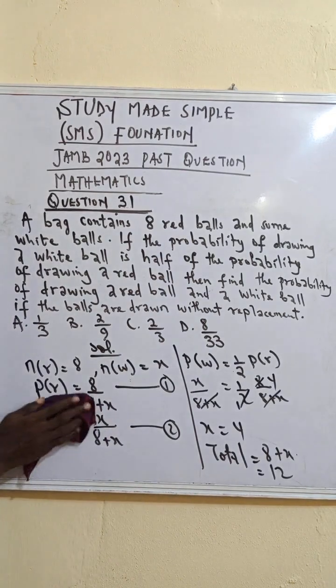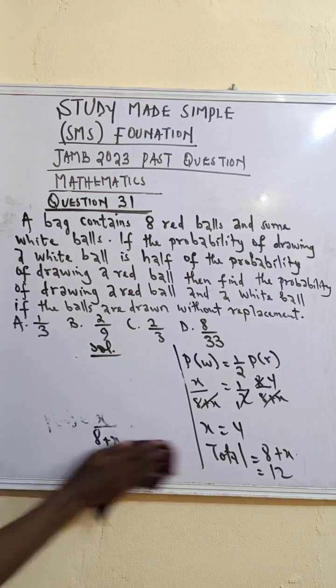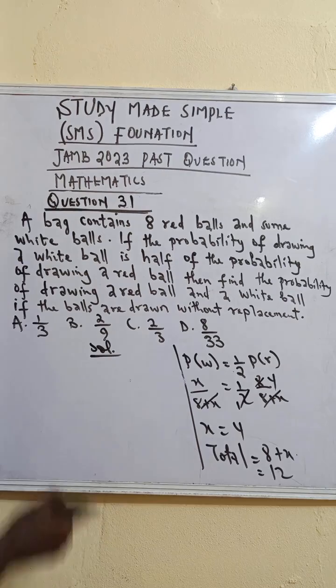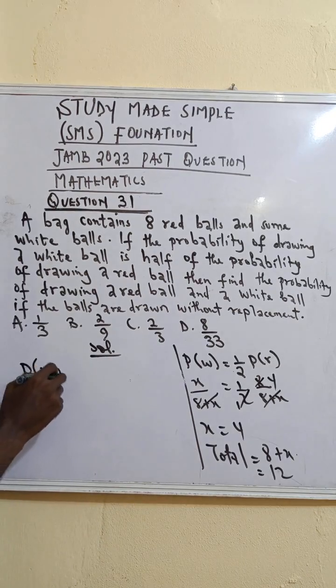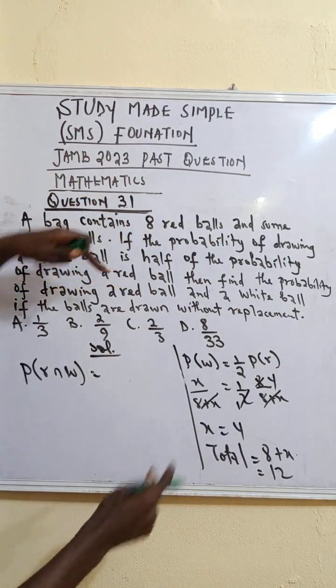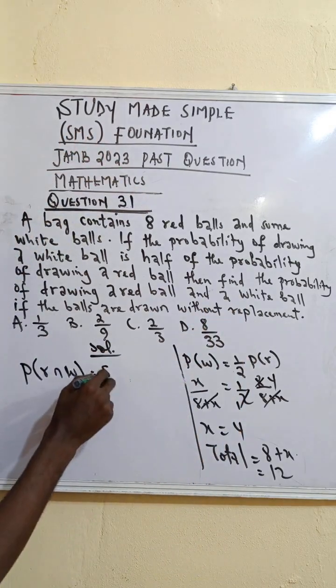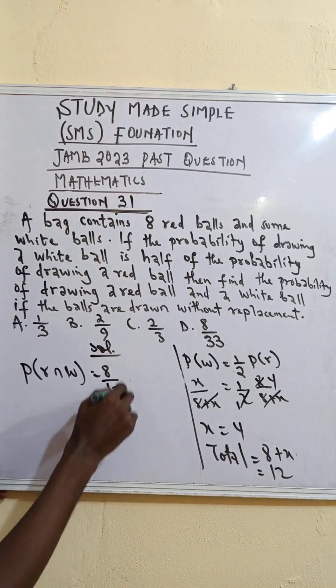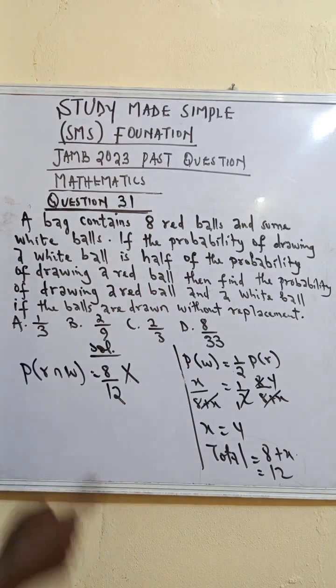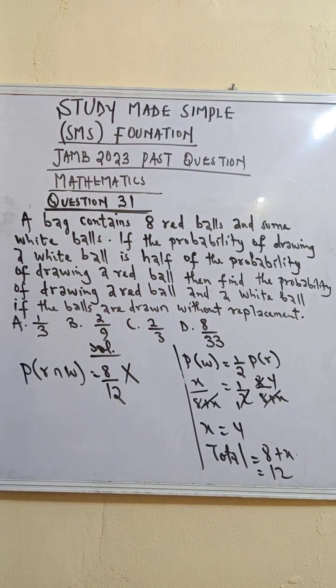Now, the question says find the probability of picking both, that is, picking a red and a white ball. You want to draw the two without replacement. Now, the probability of red and white. So that means I'm picking red first. What's the number of red? We have 8 all over the total, which is 12, times. Anytime you have 'and' in probability, 'and' stands for times, it's the same thing as intersection. But when they say 'or', it means addition. But this time around it is multiplication.